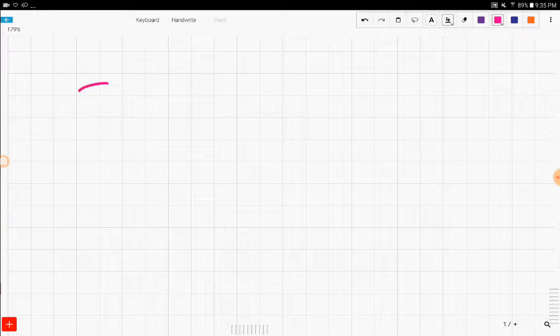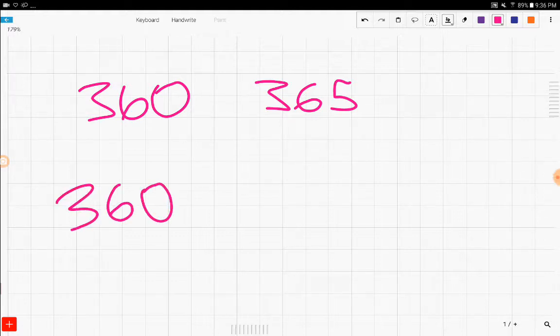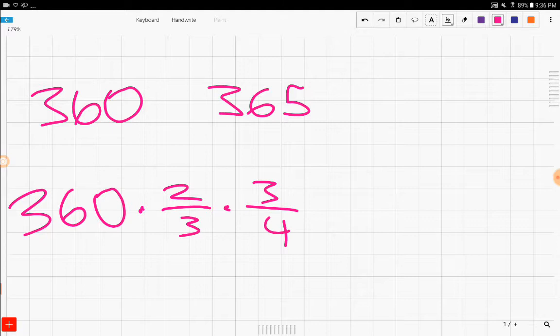So first, we notice that 360 is the smallest number less than 365, since there are 365 days in a year, that is both a multiple of 3, 4, and 5, which we can use to our advantage, because we notice that in the first 360 days, 2/3 of the time, the first grandchild does not call her, and 3/4 of the time, her second grandchild does not call her, and 4/5 of the time, her third grandchild does not call her.